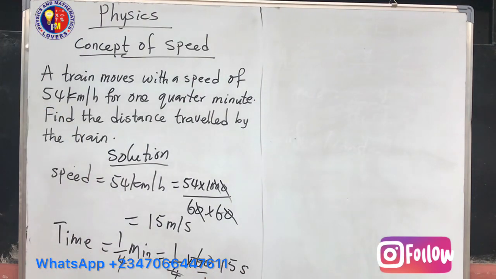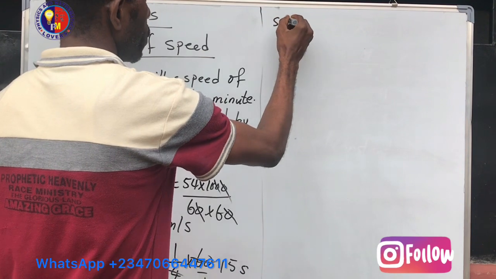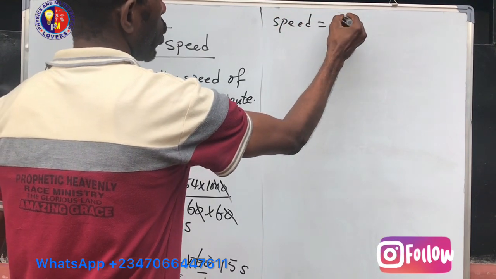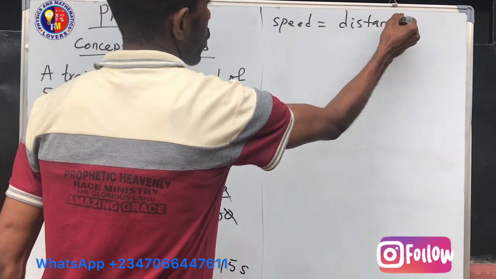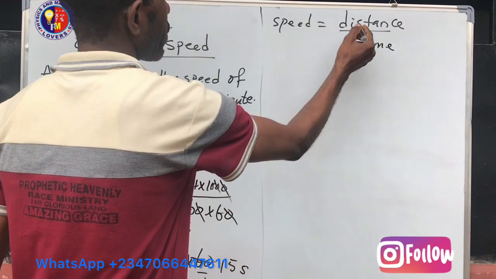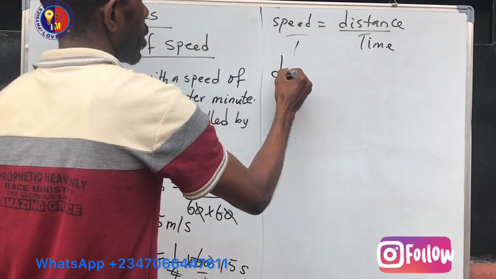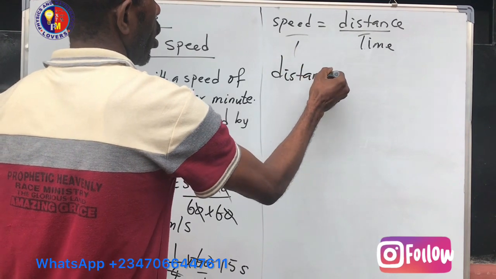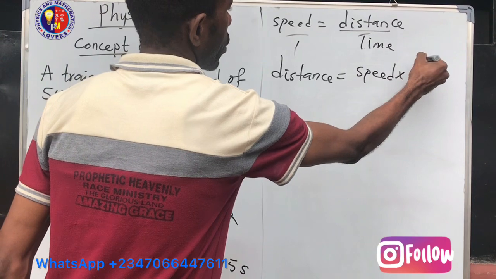So now we can calculate our distance. Remember, speed is equal to distance all over time. For me to get my distance, make distance the subject of the formula. Distance is equal to speed times time.